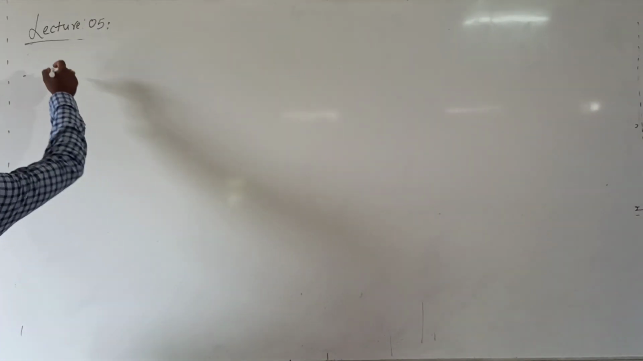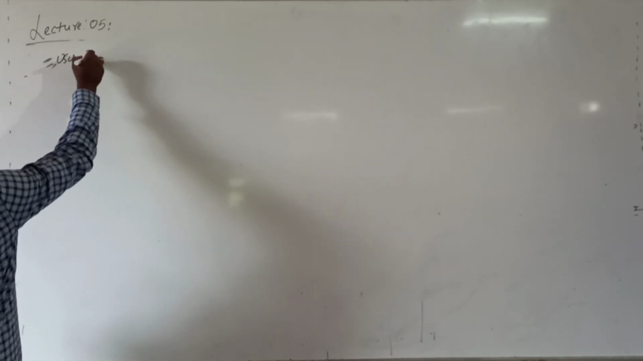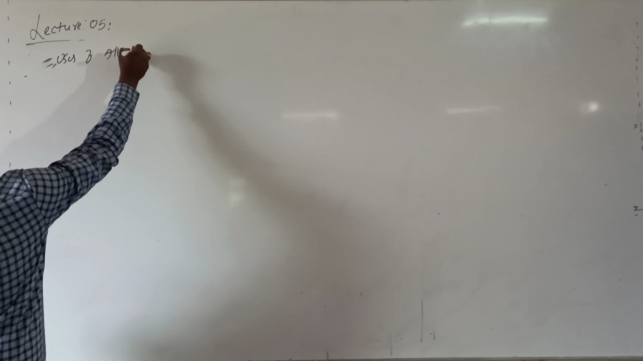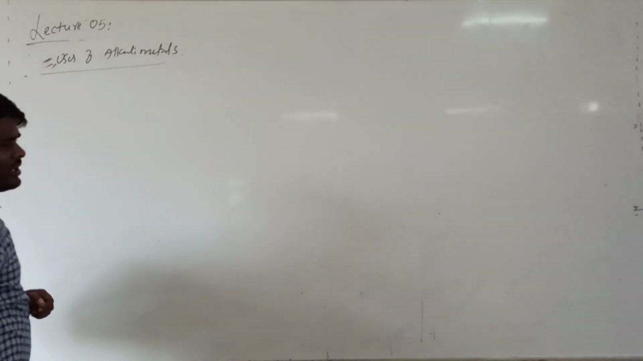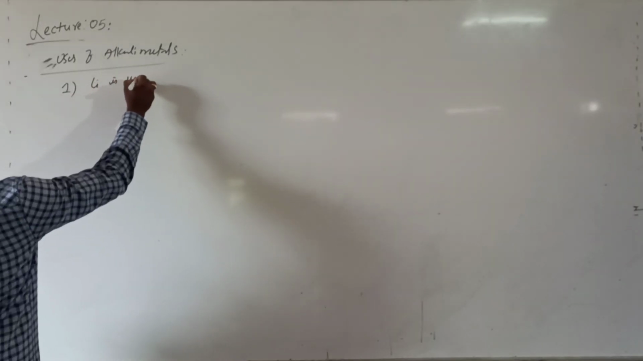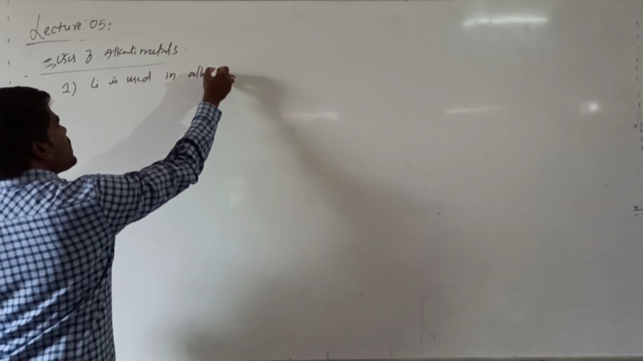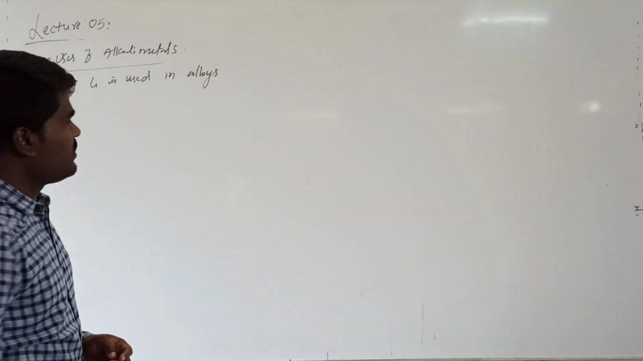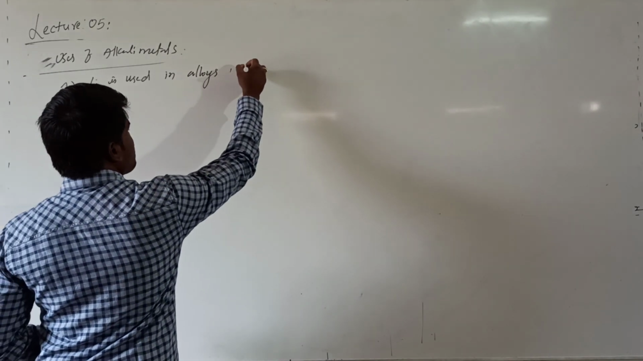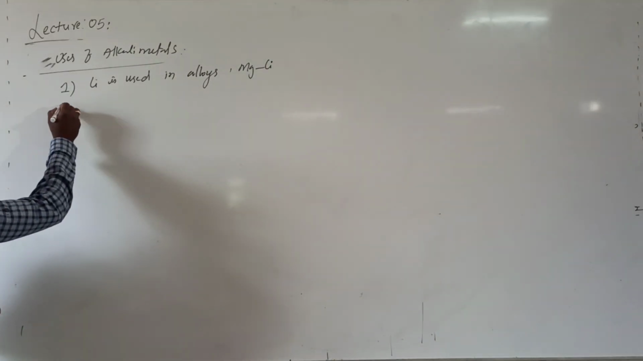We will discuss the uses of alkali metals. Generally, lithium is used in the making of alloys. What are alloys? Alloys are homogeneous mixtures of metals, such as magnesium-lithium alloys. It is used in the making of alloys.